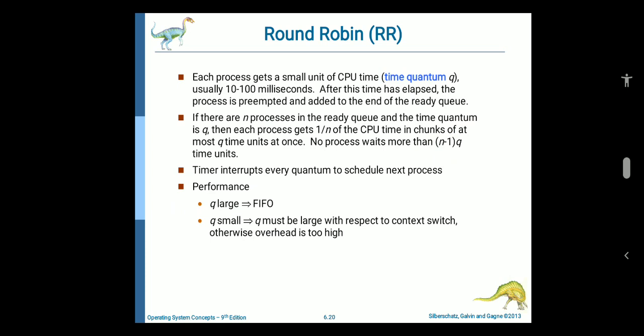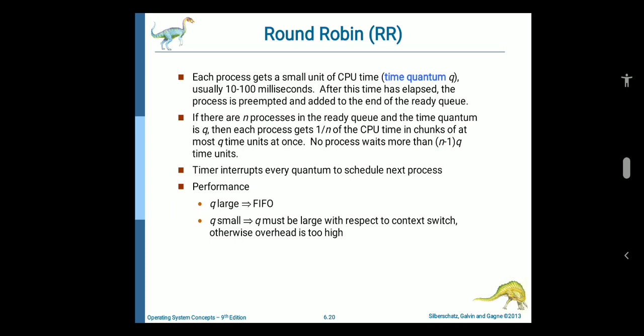Next one is round robin. Each process is assigned a fixed time, called a quantum, in a cyclic way. It is designed especially for time sharing systems. The ready queue is treated as a circular queue. The CPU scheduler goes around the ready queue, allocating the CPU to each process for a time interval of up to one time quantum. To implement round robin scheduling, we keep the ready queue as a FIFO queue of processes. New processes are added to the tail of the ready queue.